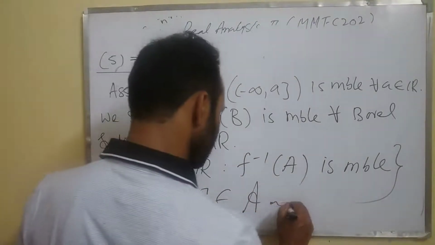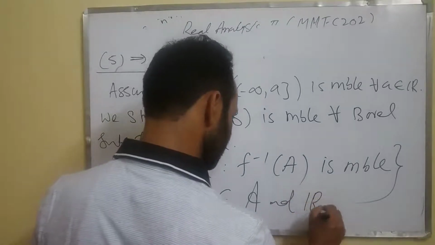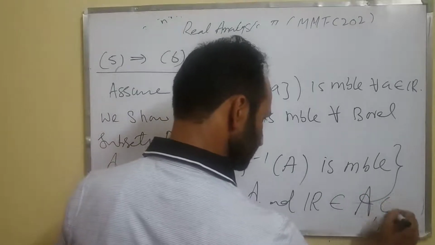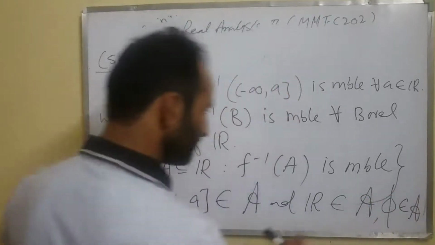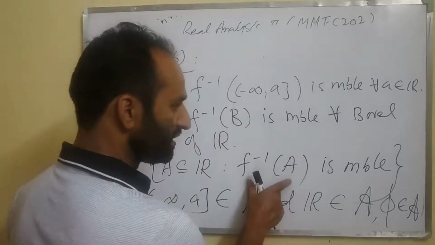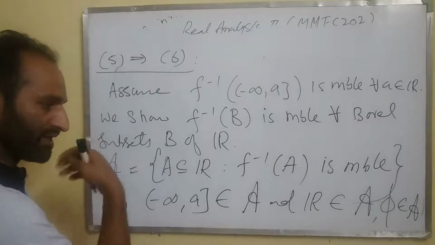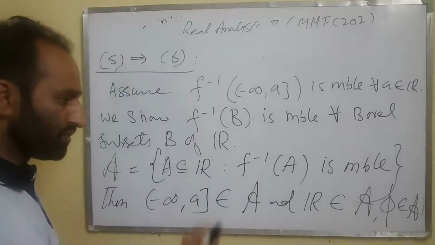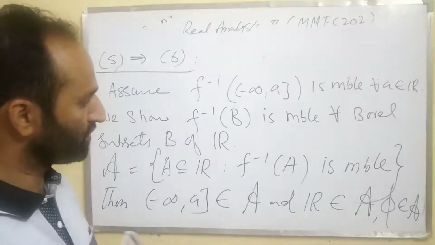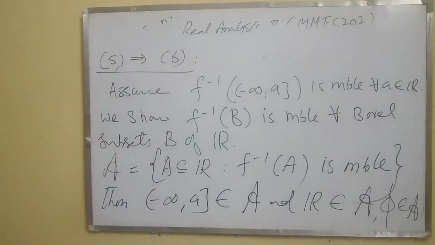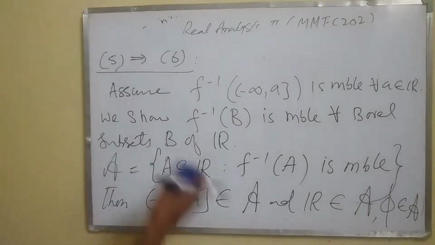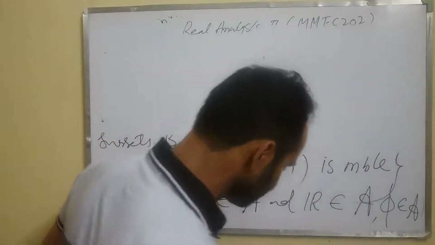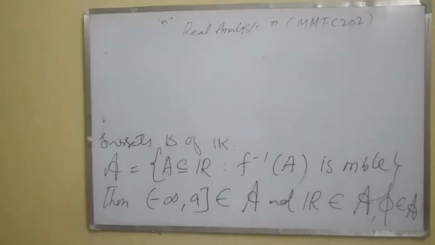And the null set is also there, because the inverse image of the phi set is the phi set, and the phi set in X is measurable because X is a measure space. And the inverse image of the whole real line R is whole X, and that's also measurable. So it contains at least these three members. So next we need to show that it's actually a sigma algebra.